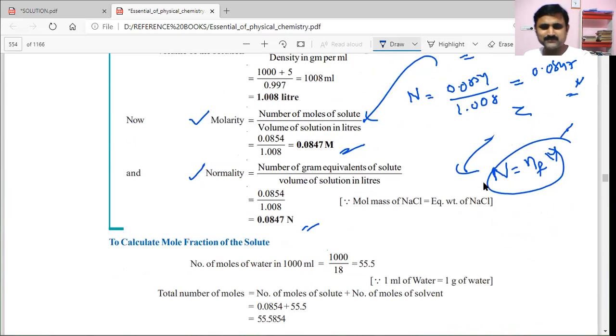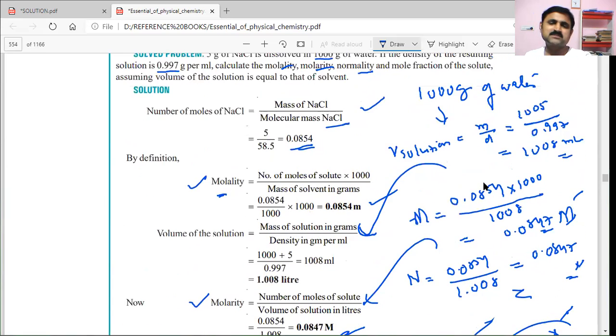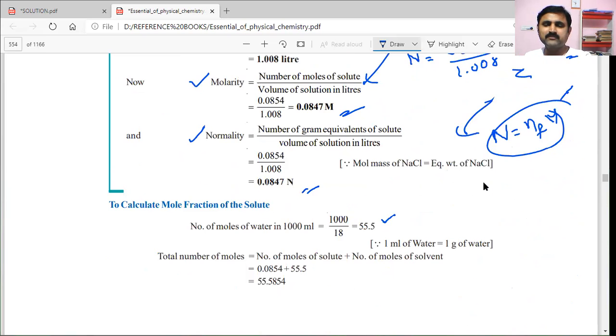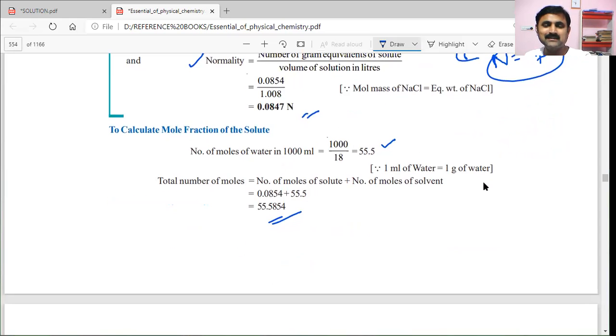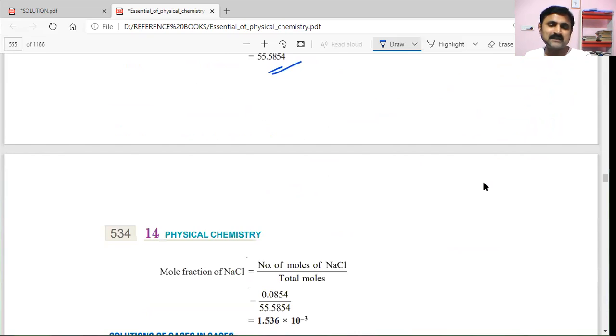Mole fraction, that is for NaCl you want to calculate, means number of moles of water also should be calculated. Because water number of moles can be obtained by dividing the water mass given in the problem, 1000, with its molar mass, 18. That's 1000 by 18, 55.55 is the number of moles of water. So this number of moles of water with number of moles of NaCl is added, got 55.5854, and that is now substituted in the mole fraction of NaCl.